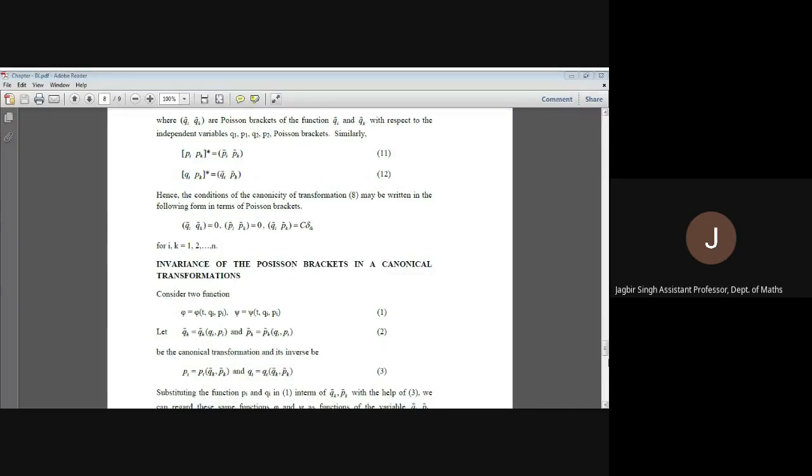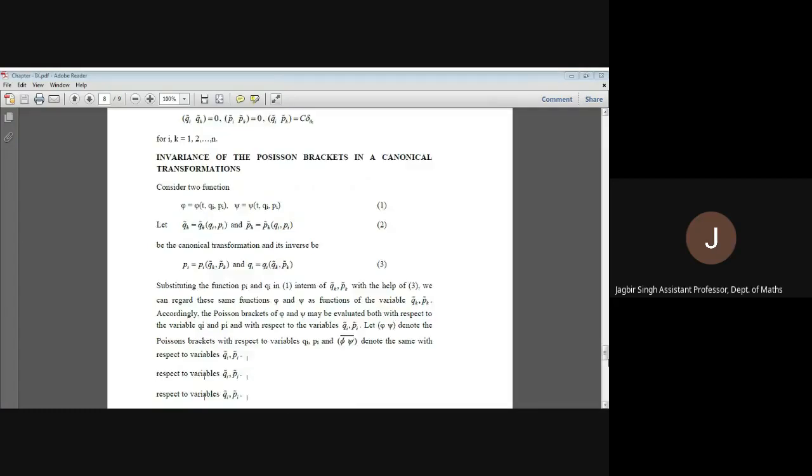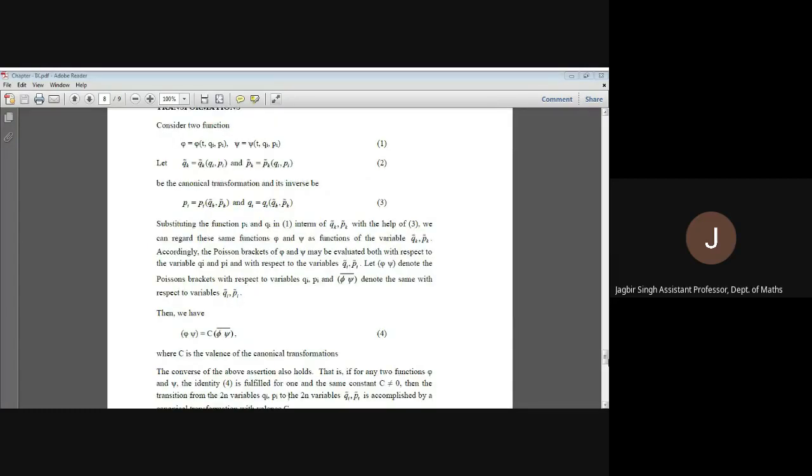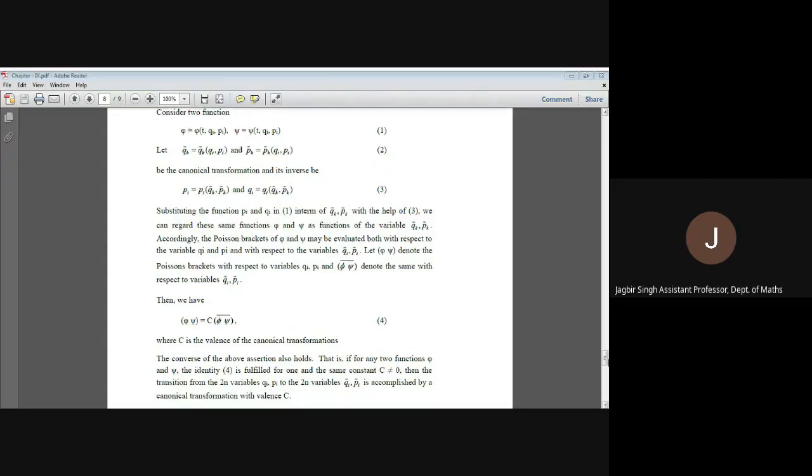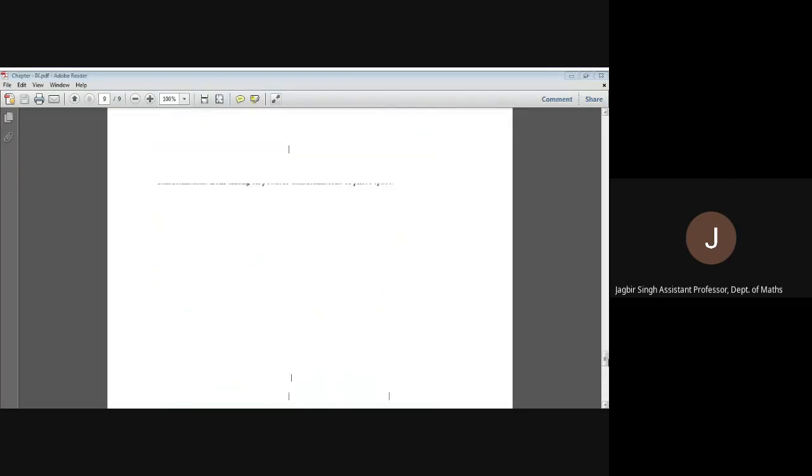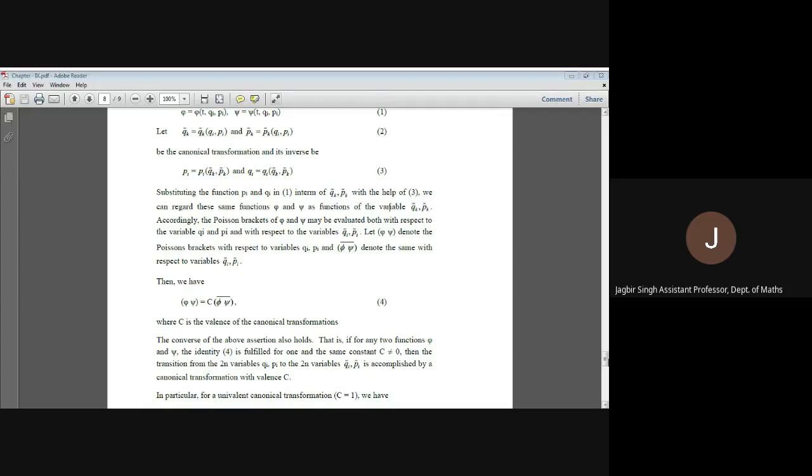Okay, after that, the invariance of the Poisson bracket under a canonical transformation. This is also simply based on the transformation, and it is proved that it remains invariant. Like we have discussed recently, when t is replaced by fixed values, it is invariant. The same thing is here. So you can read it. If you find any problem, I don't think it will happen, but if you do, we will discuss it in the next lecture. Okay, so at this point,